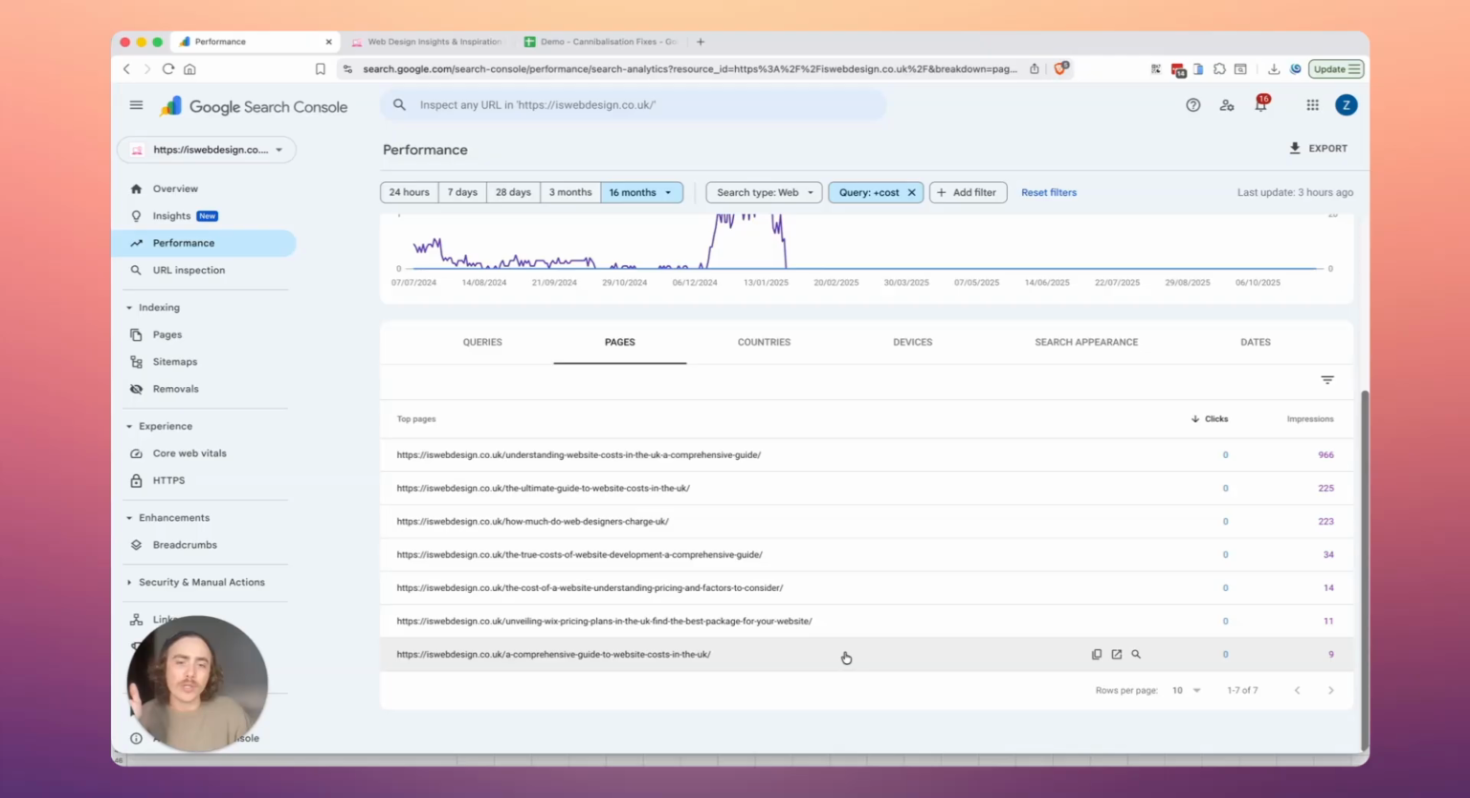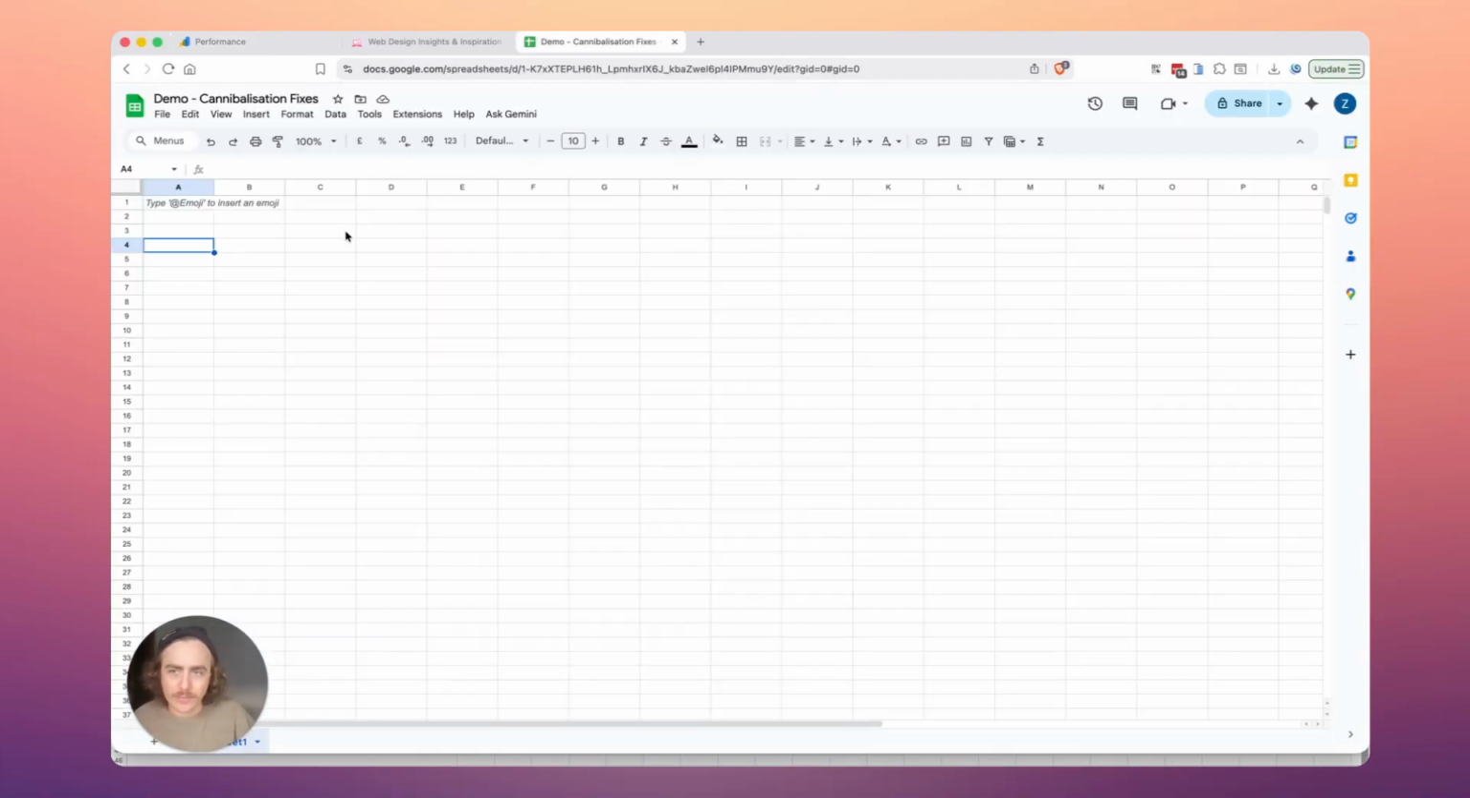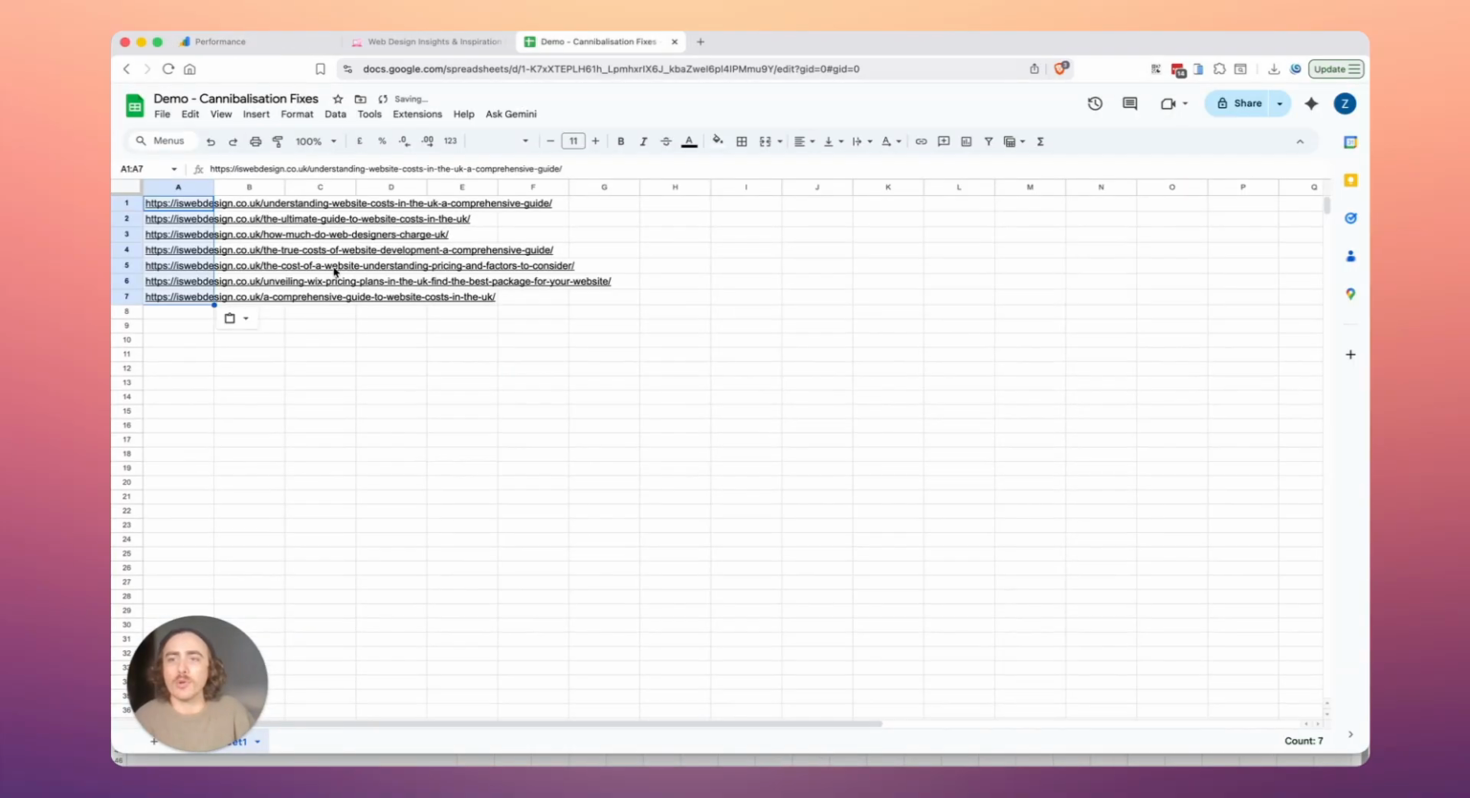So I need to take the content from all of these and combine it all into this top one here, this piece of content, and then I need to redirect everything into that article. The first thing I'm going to do is take all of these and export them into an Excel sheet. From there, I copy them, and I actually use Google Sheets. I think it's easier because it saves all of my progress. And I'm going to paste them here. Now, I know that this is my top dog.